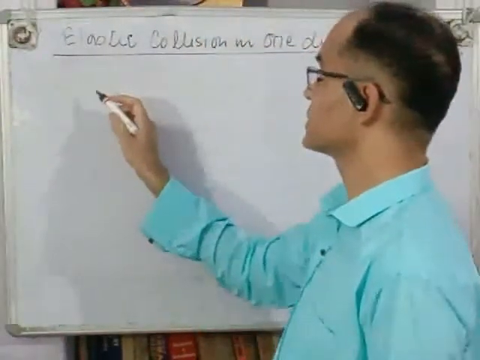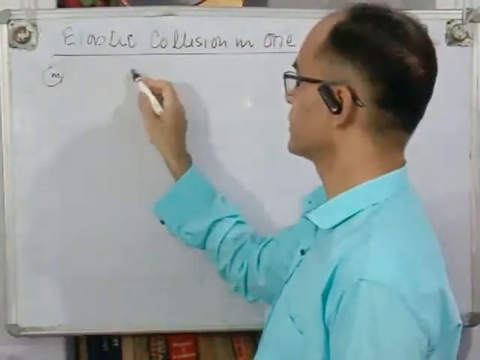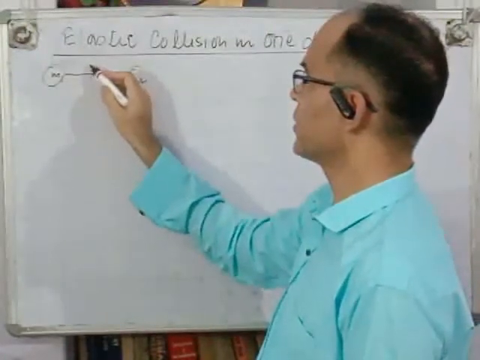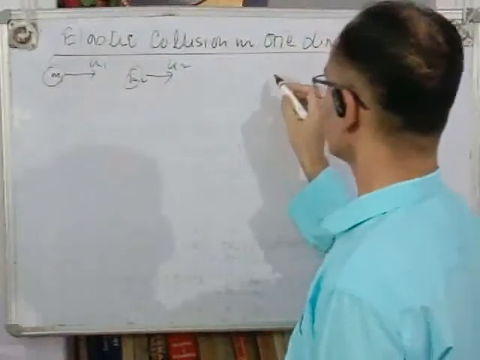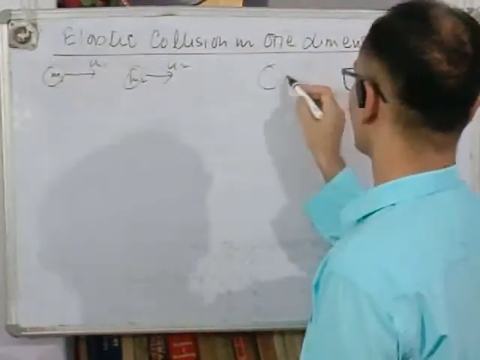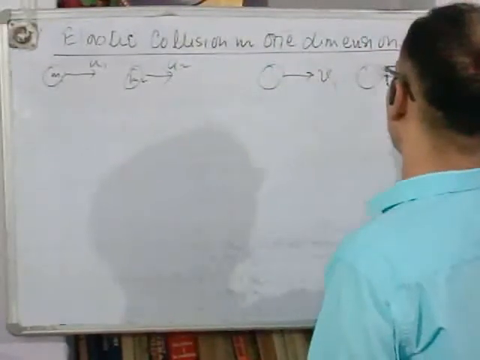Let us suppose masses of bodies are m1 and m2. Their initial velocities are u1 and u2. After collision, their final velocities are v1 and v2.